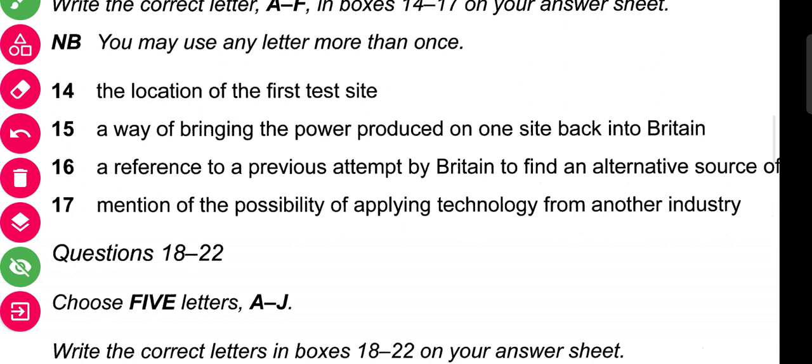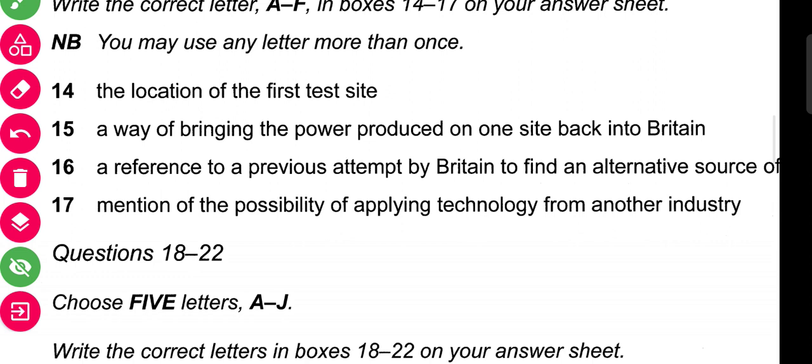Question number 15 mentions a way of bringing the power produced on one site back into Britain. It means there is a paragraph where the way of bringing the power produced is mentioned, how the power was produced and came back to Britain.